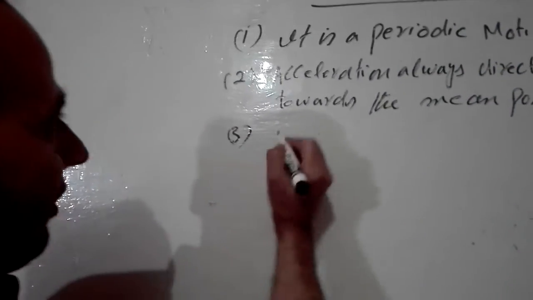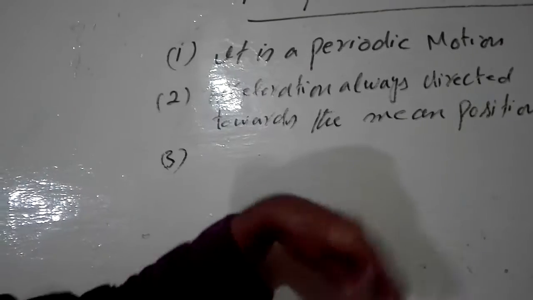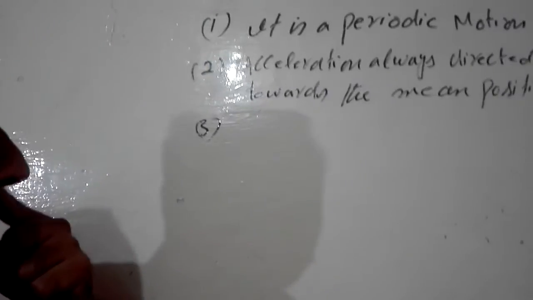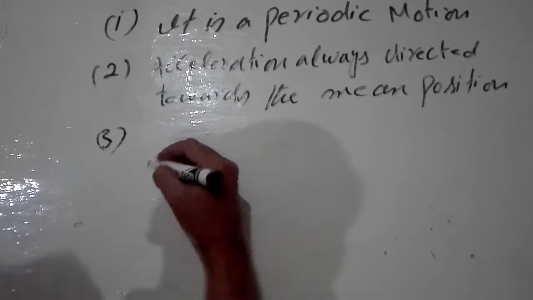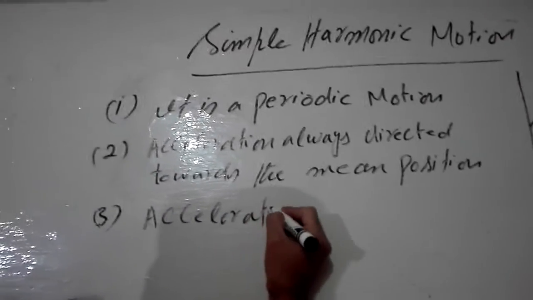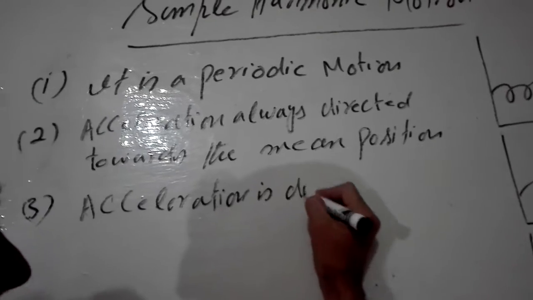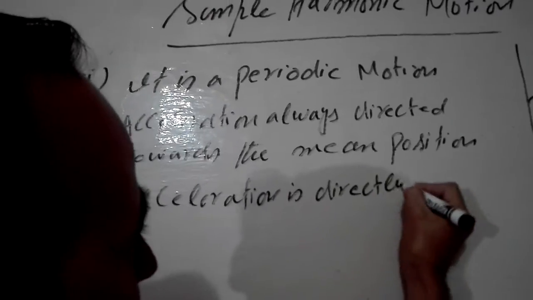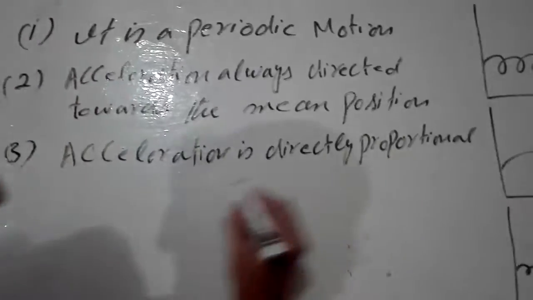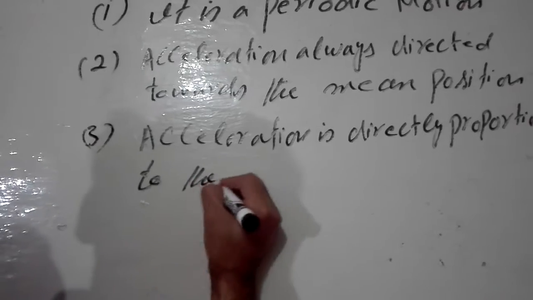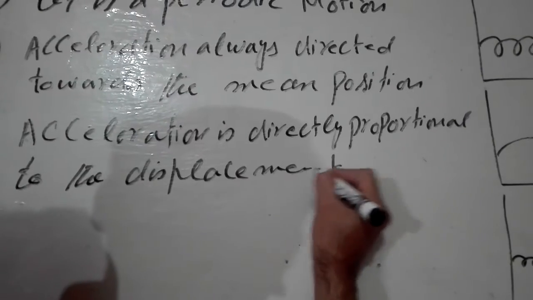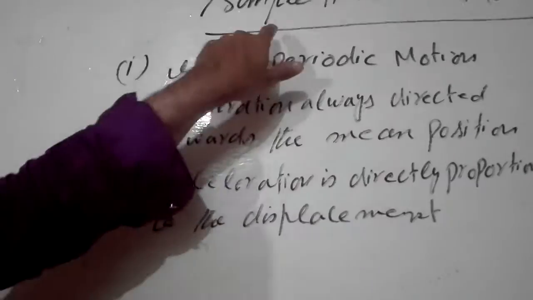And third is, whenever there is acceleration, there is also force. We will also write here, in place of acceleration, force. Okay, second is, acceleration is always directly proportional to the displacement. Acceleration is directly proportional to the displacement. So it is the third characteristic of simple harmonic motion.